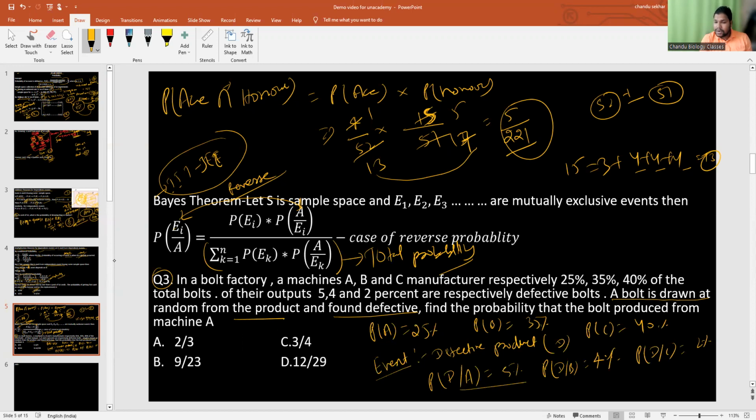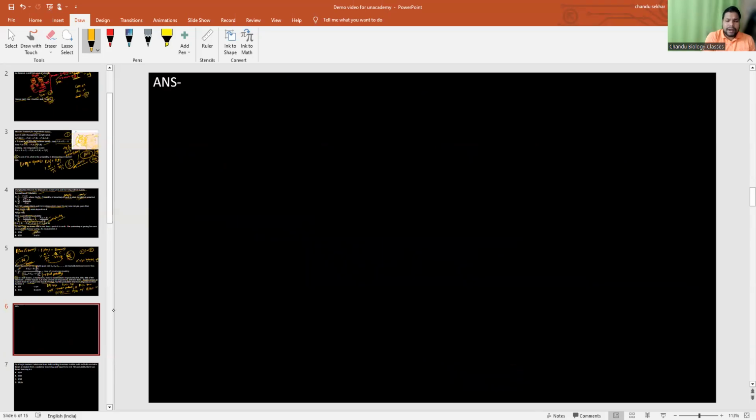So we already got it here: the probability of a defective product from machine A is 5%. He is asking about a bolt drawn from machine A. He's asking the probability of A given D. The probability of D given A we already know, that is 5%. He's asking the probability of A given D, that the defective was found from machine A only, that is produced by A.